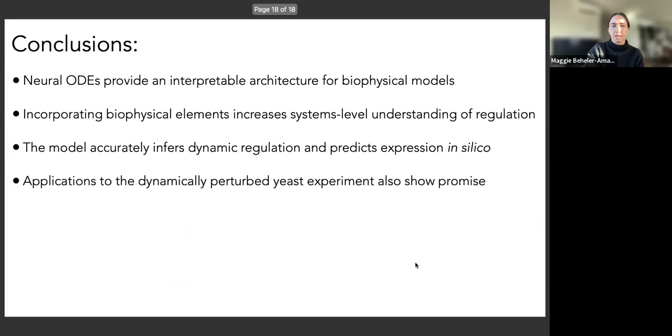So in conclusion, neural ODEs provide an interpretable architecture for biophysical models. Incorporating biophysical elements increases systems level understanding of regulation. The model can accurately infer dynamic regulation and predicts expression in silico, and applications to the dynamically perturbed yeast experiment show promise.